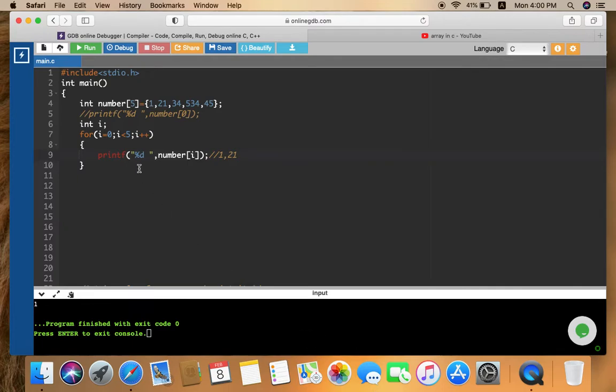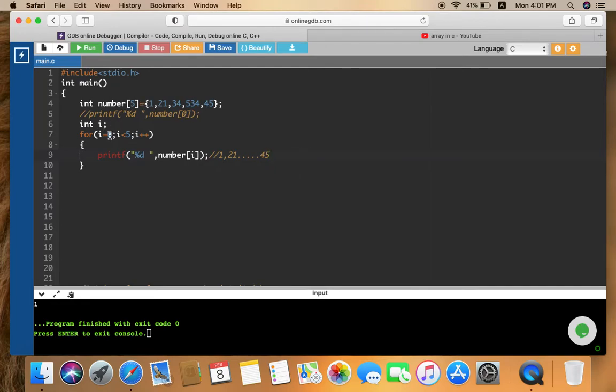Okay, similarly till the 4th, till the value of i becomes 4. So when the value of i becomes 4, what is index number 4? 0, 1, 2, 3, 4, 45 is present. So from the number array at the fourth position, whatever value is present, I have to print it. So the compiler is going to print 45.